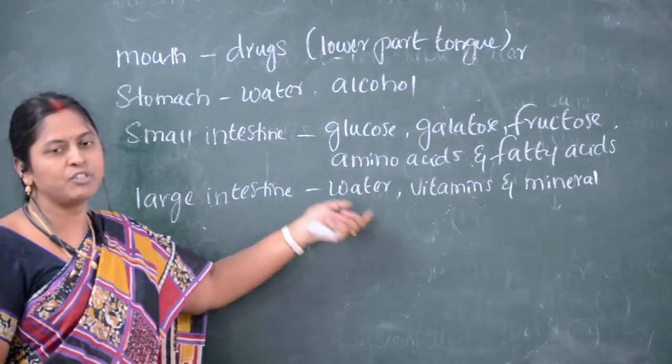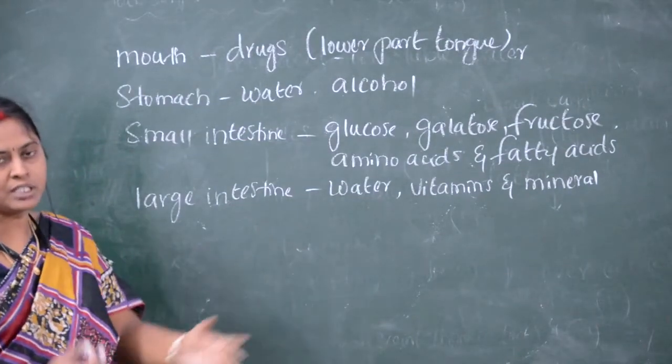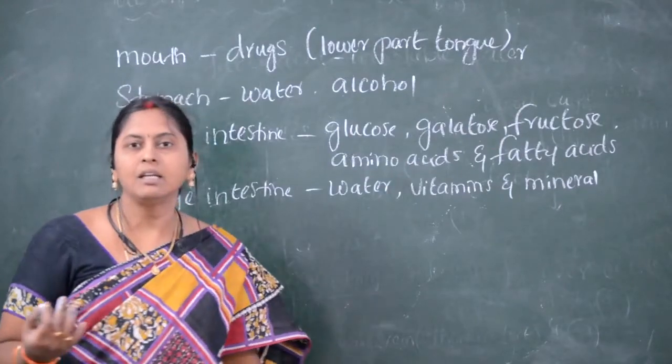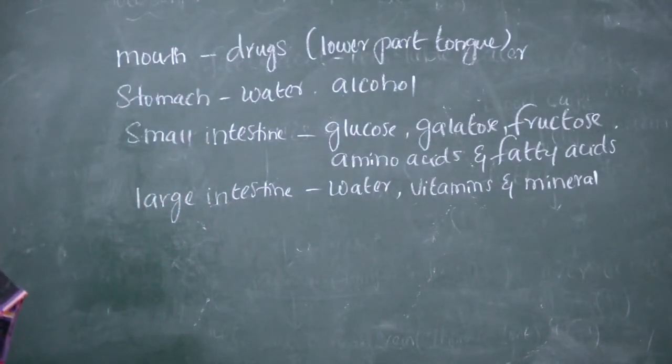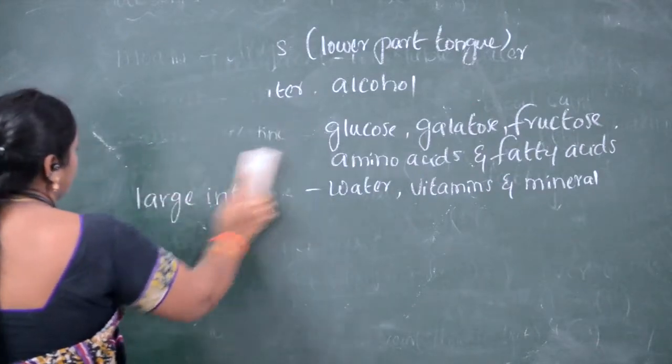These are the things which are reabsorbed in the large intestine. So in this way, not only in the small intestine, but in some other parts of the alimentary canal also, this absorption takes place. Now we will see how this assimilation of food occurs.